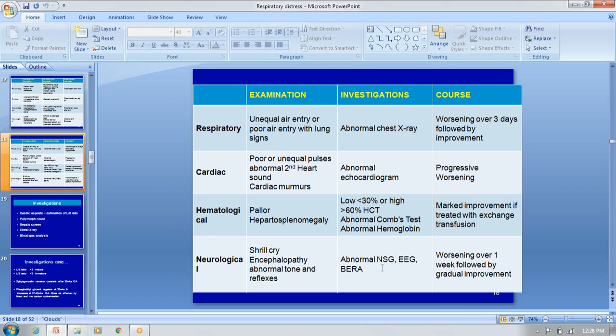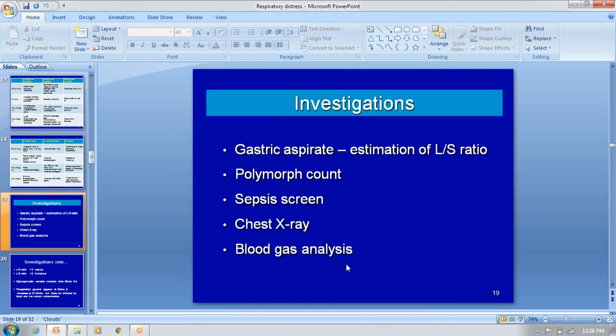Then there is abnormal neurosonogram, which is the ultrasound of the cranium, and we have to take the EEG and the BERA also. So these are some of the clues for the etiology of the respiratory distress.